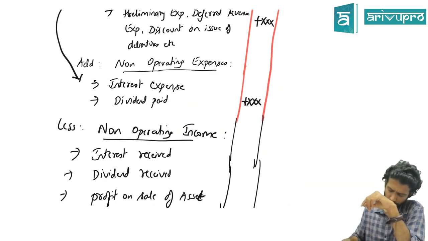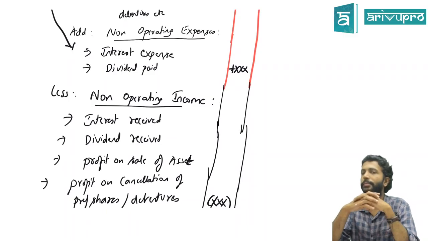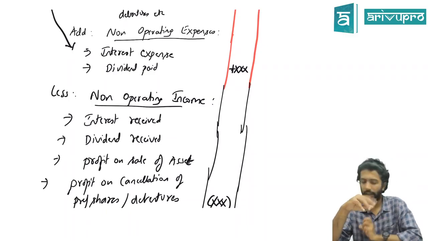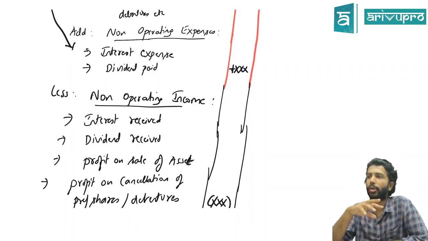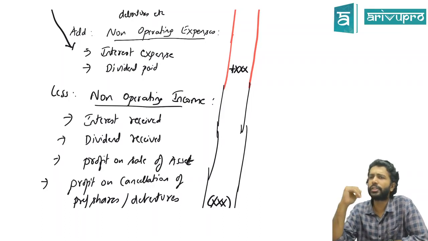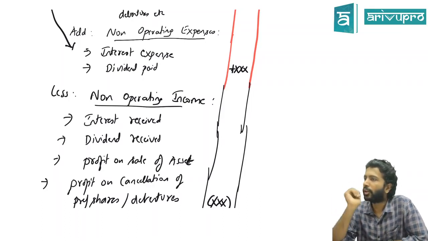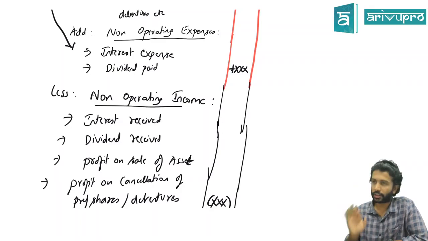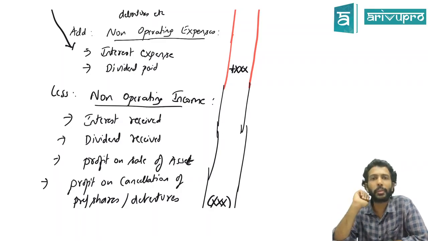The last one is, if you understood the first two, an easy one: non-operating income. P&L will not only have operating incomes, it will also have other incomes like interest received. Why will you receive the interest? Because we made some investment. Investment made is what activity? Investing activity. So interest received on investment is also an investing activity. Interest received is an income. All income also will be transferred to